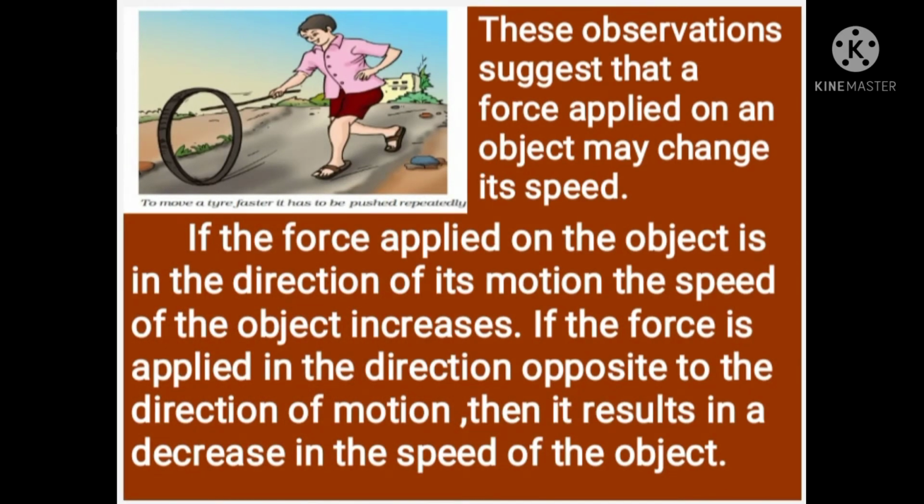Students, have you ever played with a tire? What happens? Push a moving tire continuously. We know that to move a tire faster, it has to be pushed repeatedly. So, these observations suggest that a force applied on an object may change its speed. If the force applied on the object is in the direction of its motion, the speed of the object increases. If the force is applied in the direction opposite to the direction of motion, then it results in a decrease in the speed of the object.